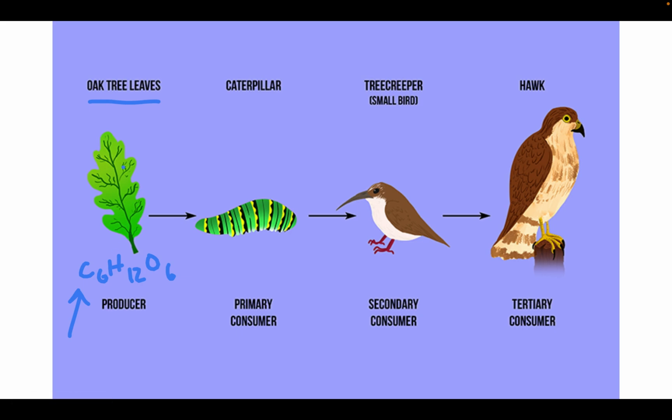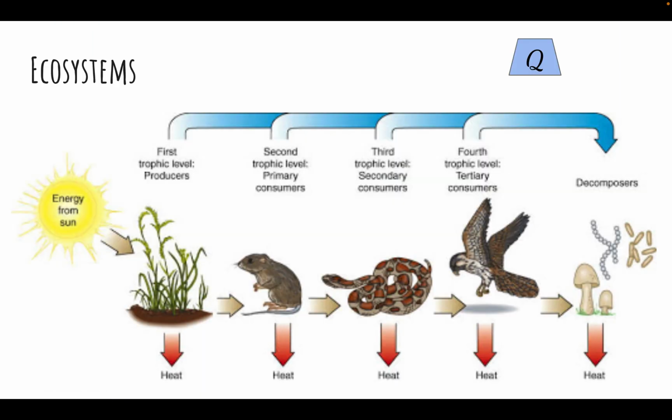And so that is then eaten by the primary consumer. In this example, it's a caterpillar. The caterpillar is then eaten by something else. In this case, it's a small bird called a tree creeper, and we call that a secondary consumer because it's not eating the producer, it's eating the thing that's eating the producer. And finally, in this food chain at the top, we have the hawk. We call that tertiary, which is like saying third consumer. So primary, secondary, and tertiary consumers in this food chain with the producer. We don't see any decomposers depicted here, but we're going to examine that in this one over here.